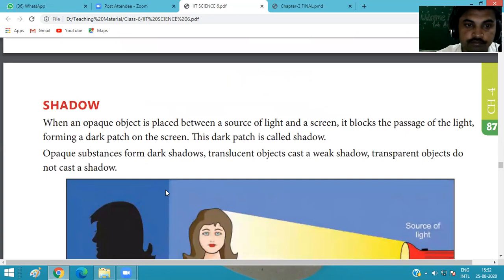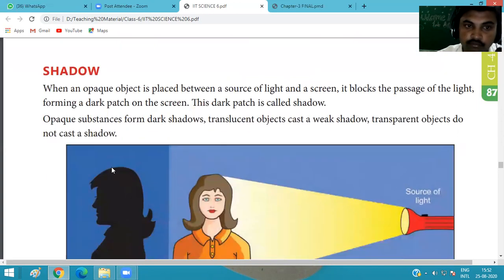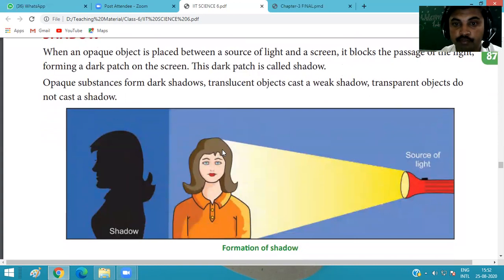And then shadow. So what is a shadow? A shadow is formed when an object is placed between the source of light and a screen.